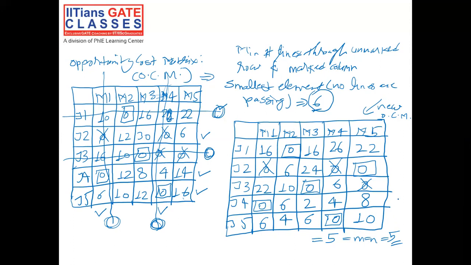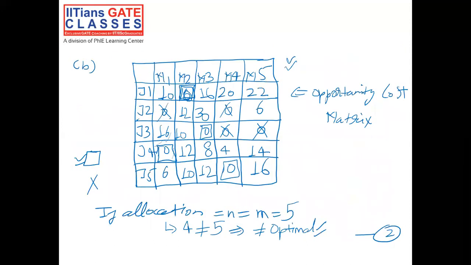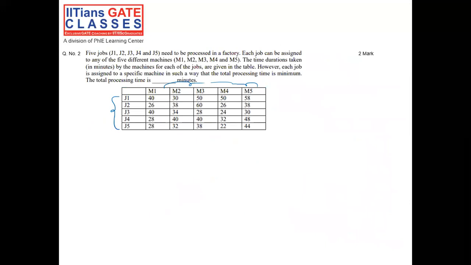So what does this signify? This signifies that job 1 must be done at machine 2, job 2 at machine 5, job 3 at machine 3, job 4 at machine 1, and job 5 at machine 4 to take the minimum time for machining. Now, let's see once again what the question was asking. The question was asking that each job is assigned to a specific machine in such a way that total processing time is minimum.